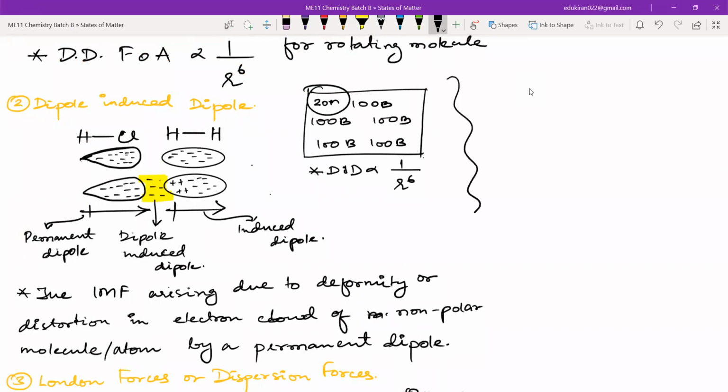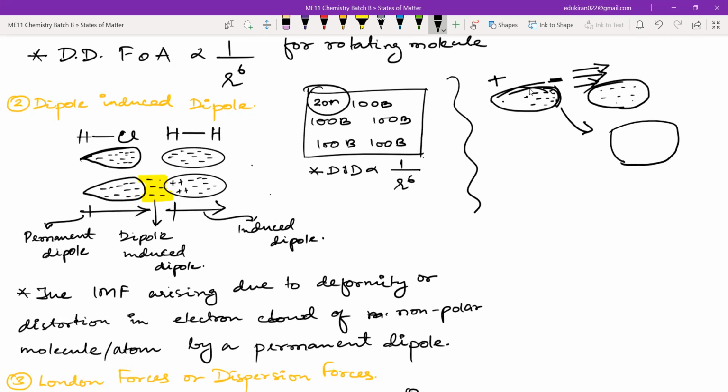So in dipole induced dipole, what is happening now? You have a permanent dipole. It means that there is a permanent polarity of charges. For example, in this case, here there are more negative charge, here there are less negative charge. Now, if I bring a molecule which has equal distribution of negative charges, that means the electrons, what will happen? The place which is near to this area, here there is more negative charge, here there is positive charge. This is a permanent dipole. What this negative charge will do to this non-polar molecule, it will repel the electrons, it will push back the electrons, and consequently what will happen?